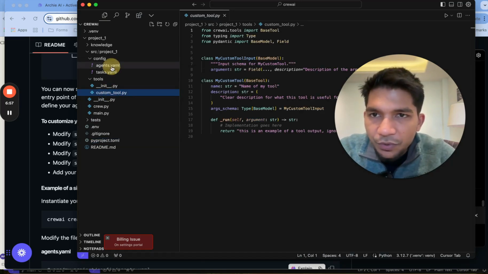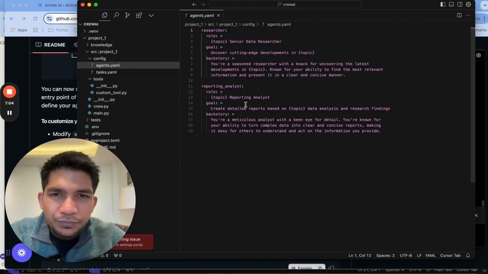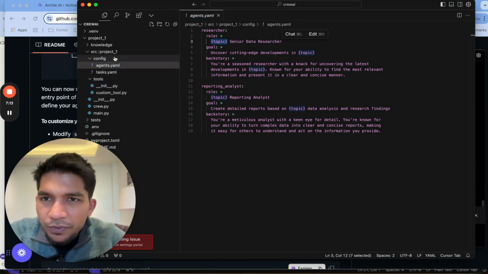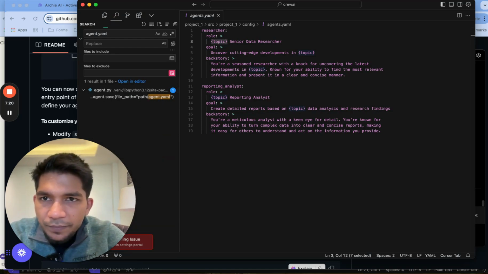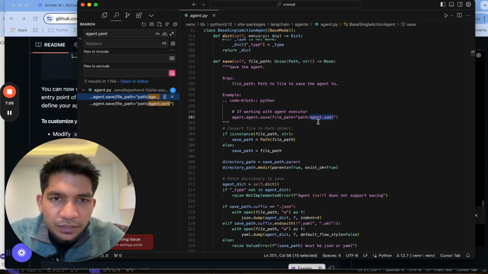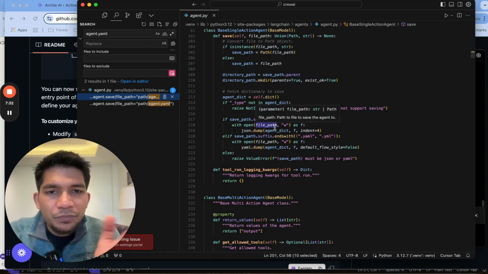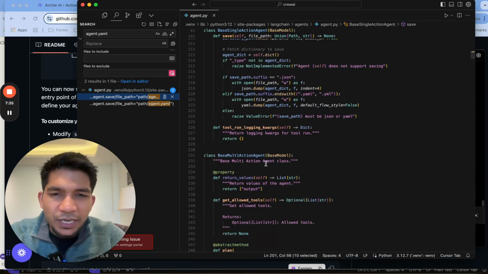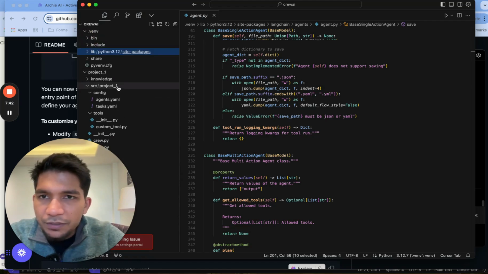And as they said, the first thing we should look at is agent. So let me put here. So it has defined two sort of persona. One is the senior data researcher. This is the role, and this is the topic, which should be passed off as variable. So if we look at agent.yaml file, where is it being parsed? So in the agent.py file, this agent thing is parsed and saved, and then likely this is being used in the CrewAI code to create the agent, which we have not looked into, but that's what it should likely be doing. So yeah, we don't want to go to the library here.